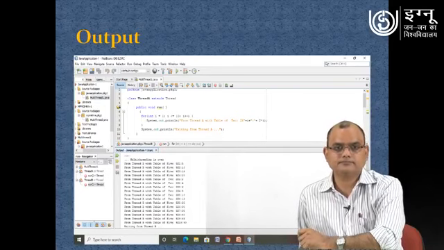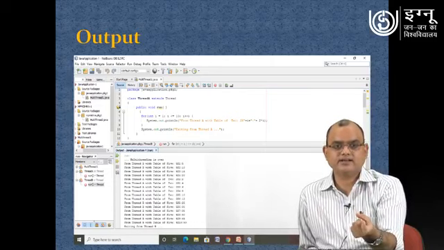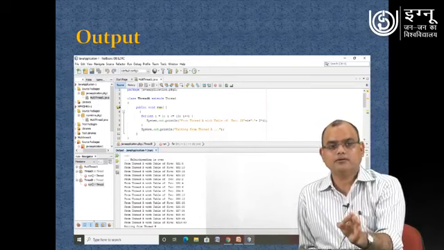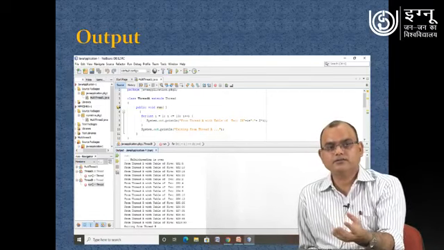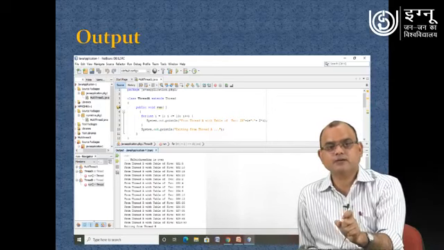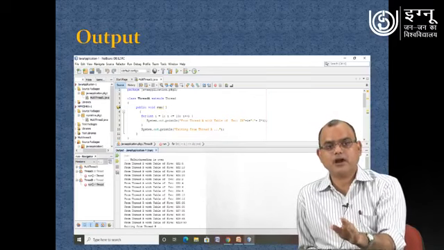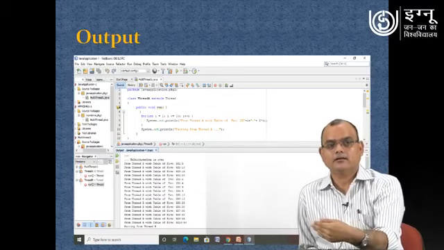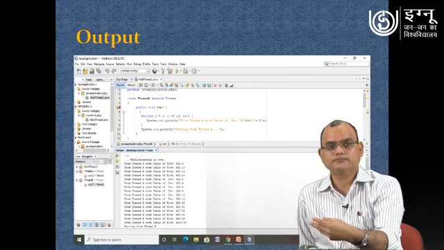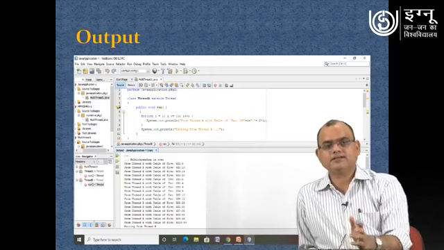So now let us see one instance of execution of this particular program. Here you can see that both threads have been executed and both threads are having their own output. Now how CPU has been allocated to those threads, how different execution has taken place, that you can see just by closely looking into the output of the program. So this particular output is indicating the way the CPU has been allocated to different threads. So you try similar exercises.